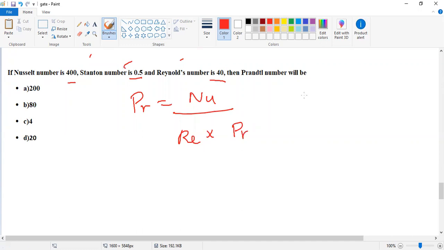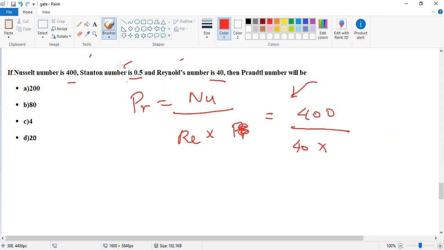I already gave the link for the videos on dimensionless numbers. Just see the video for some formulas. The Nusselt number is already given, that is 400. That is a very simple problem. The Reynolds number is 40 because there are no dimensions, and the Stanton number is 0.5.